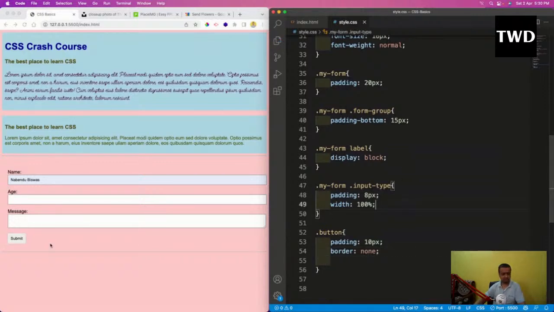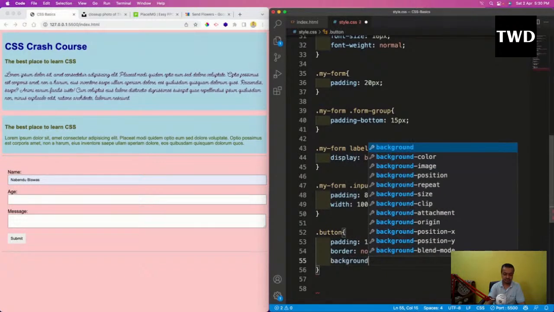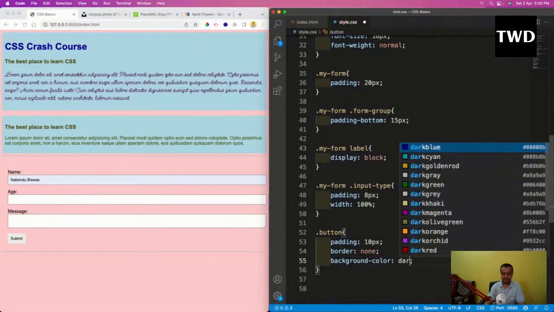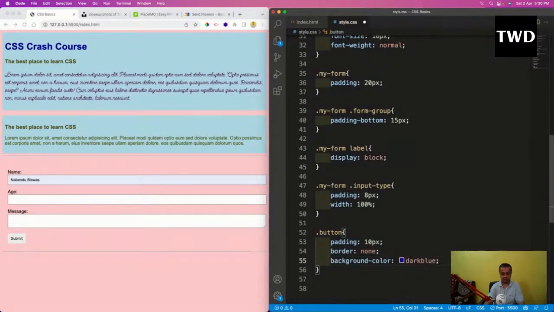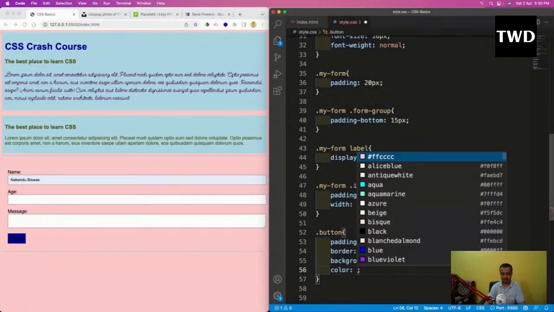The border is removed, but the color is not looking good. So I will make the background color dark blue. Now I'm not able to see the text, so I will make the color white.